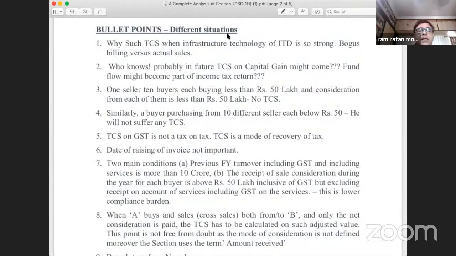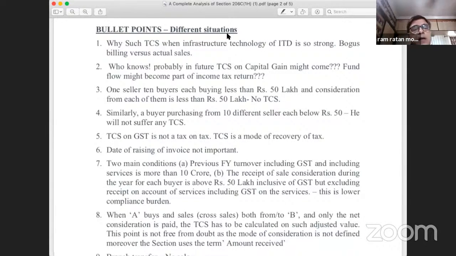This is another point. Somebody might say that the TCS is retrospective in nature. No, it is not retrospective. The argument is that sales are made in the earlier year, amounts are received in the current year, and TCS has been made applicable if the amounts are received in the current year. So is it not retrospective? My humble view is no. This provision is not retrospective because TCS is applicable on the receipt of money, and receipt of money is in the current period. So there is no retrospectivity here.